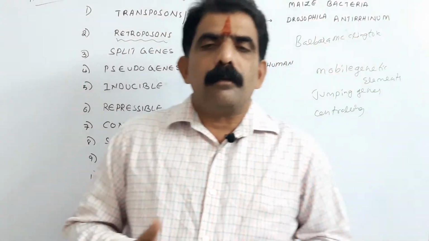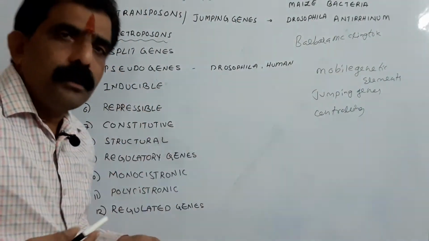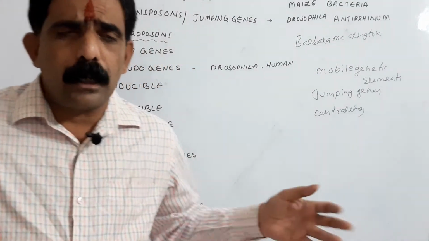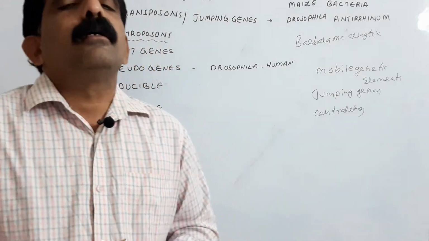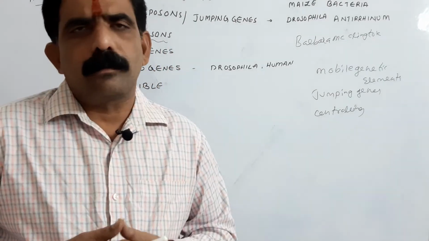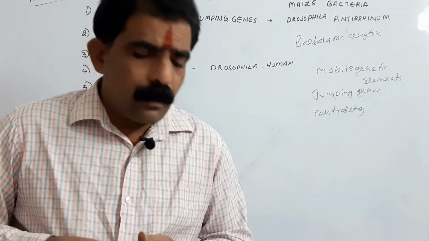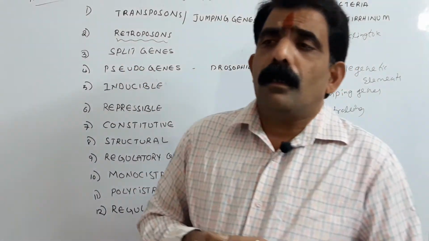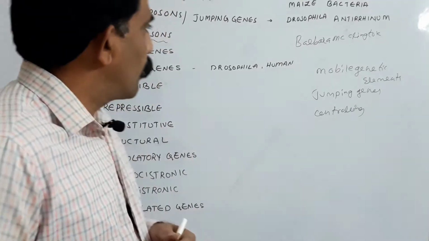Now I am going to cover the topic types of genes. So what is a gene? Gene is a discrete unit which is responsible for the transmission of the genetic characters, otherwise hereditary characters, from one generation to another generation. Gene was discovered by Gregor Johann Mendel, but the term gene was coined by Johansson.